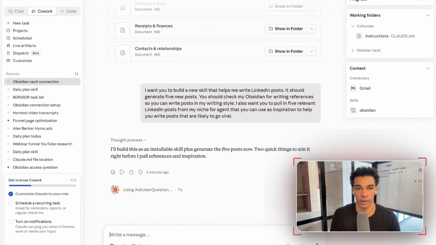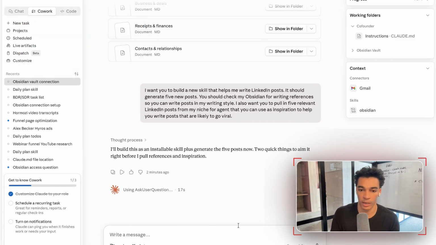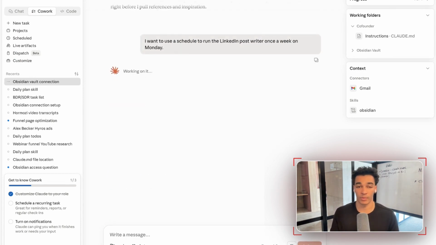So let's say that I'd already fully set up this LinkedIn skill. What I would do, I'll just send it a new message. I want to use a schedule to run the LinkedIn post writer once a week on Monday. Right, and you would send that in, and what that's going to do, same thing as before, it's going to automatically configure that for you and it's going to set it up so every Monday at the same time you're going to get 5 new LinkedIn posts.